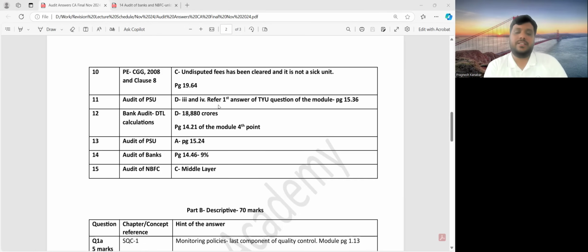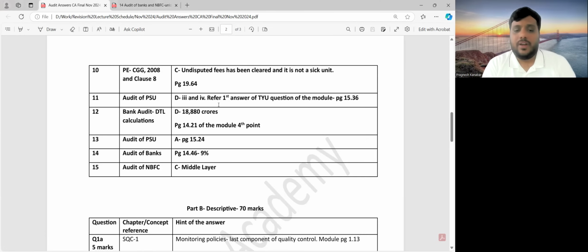And the last one, margins held and kept in sundry deposits for funded facilities. मैंने चिल्ला चिल्ला के DTL के टाइम भी बोला था, बैंक ऑडिट पढ़ाते वक्त भी, that DTL is something that can be asked as MCQ. So all of those predictions were there over here. So answer, as per my calculation, the answer is 18,880 crores over there. I have given the page number reference, module reference also.